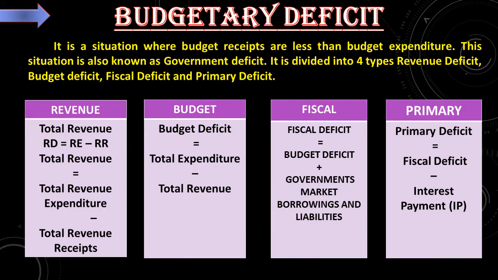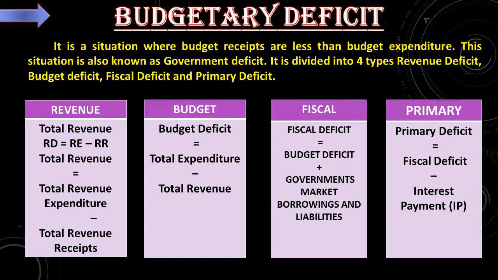Next topic, budgetary deficit. It is a situation where budget receipts are less than the budget expenditure. This situation is also known as government deficit. It is divided into 4 types: revenue deficit, budget deficit, fiscal deficit and primary deficit.